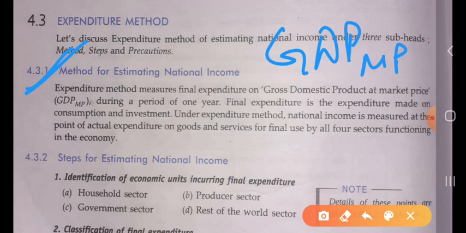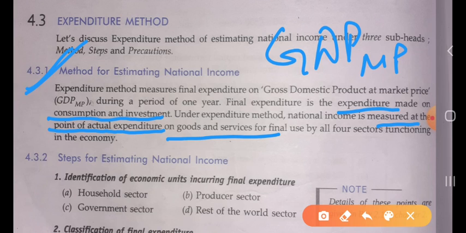Final expenditure is the expenditure made on the consumption and the investment. Under the expenditure method, national income is measured at the point of the actual expenditure on goods and services for final use by all four sectors functioning in the economy. Okay. Using the expenditure method, we calculate the value of the GDP at market price during an accounting year, the period of 1 year.